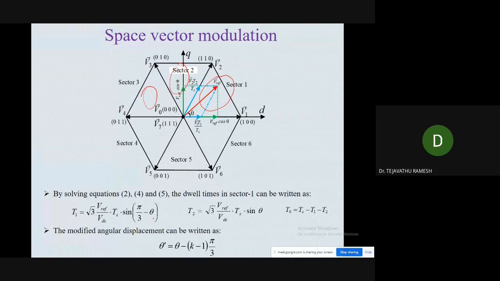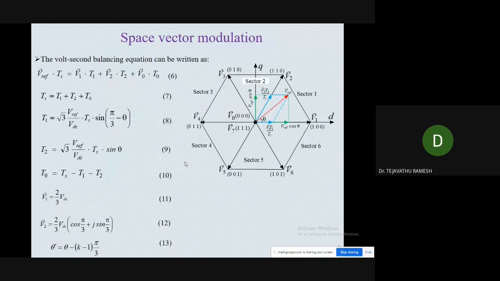Yeah, there is a way. So here we got the dwell time T1 in the sector 1, that is root 3 times V reference by VDC Ts sin of 5 by 3 minus theta. So in place of theta, if you replace theta with this simple equation, theta dash is equal to theta minus of k minus 1 5 by 3, then we can get the dwell times in any sector. So it depends upon the theta position. So this is between the 60 to 120. Like that the theta value is changing and we can get another sector. So we can calculate the dwell times in any sector.